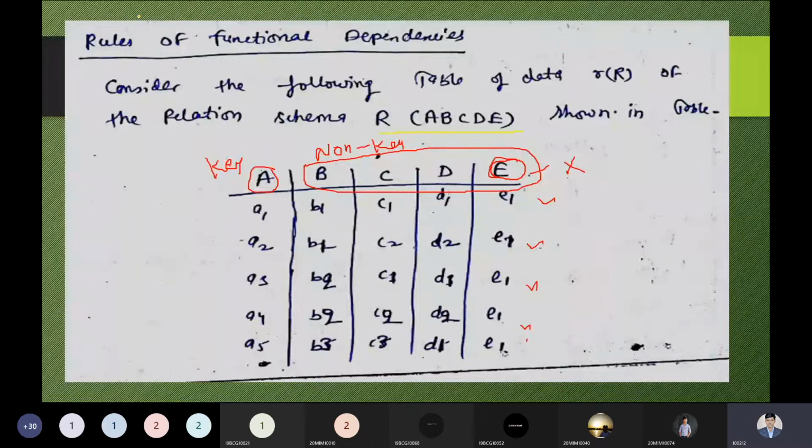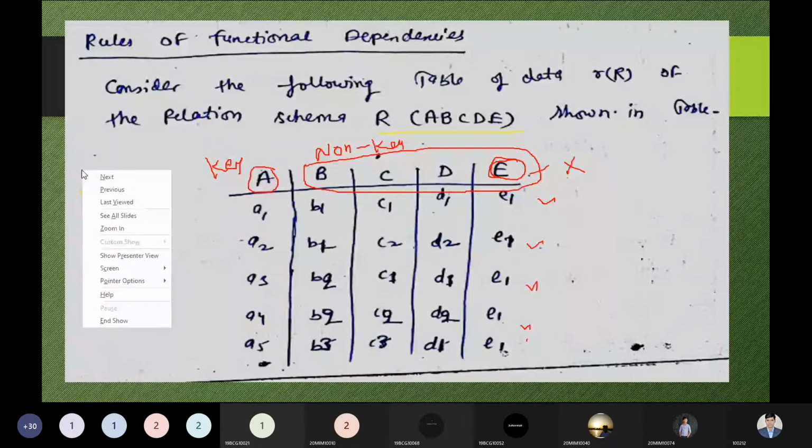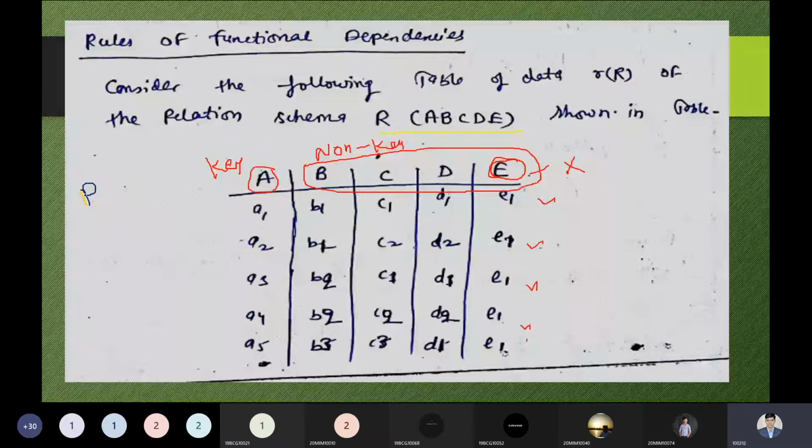So here we have an example R. R is a relation and it contains some attributes, A, B, C, D, and E. From this point, you are able to see something over here, so I'm just marking it with the highlight. You can see.